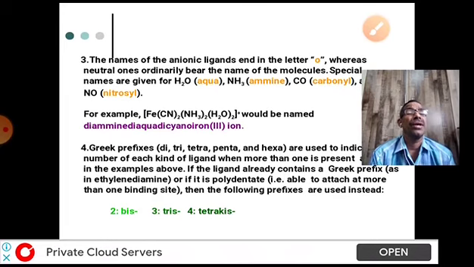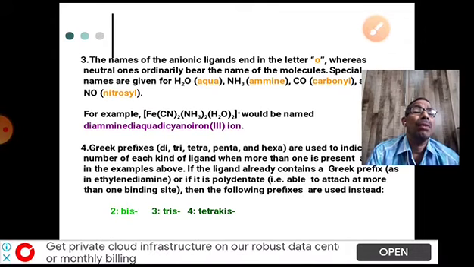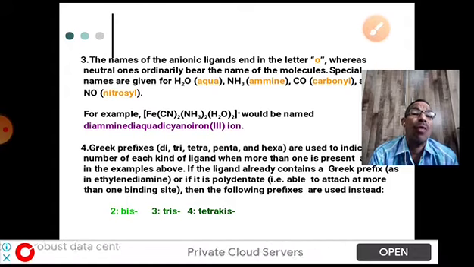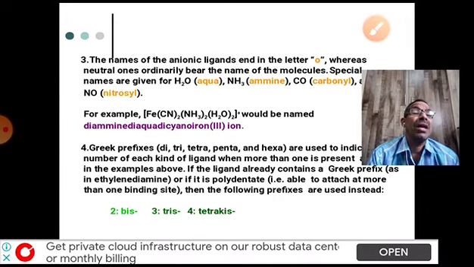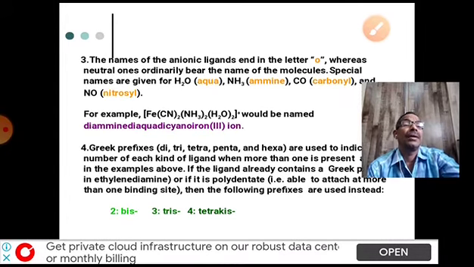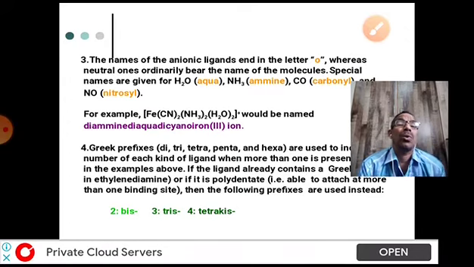So generally negative ligand names end with O as a suffix. Then there are some neutral molecules, which have specific names. For water, we use aqua. For ammonia, we use ammine. For carbon monoxide, we use carbonyl. And for NO, nitrosyl. So these are the neutral ligands.